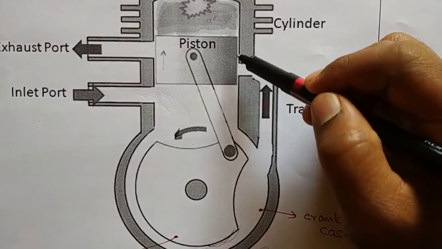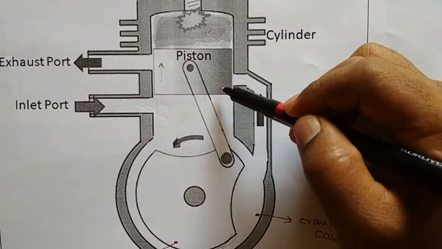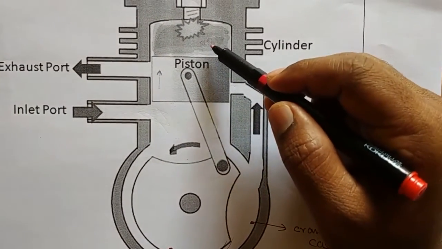These two ports will be closed when the piston moves from BDC to TDC.